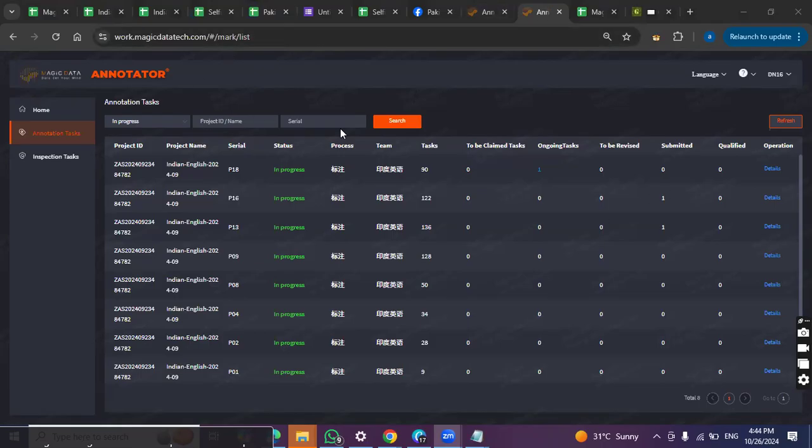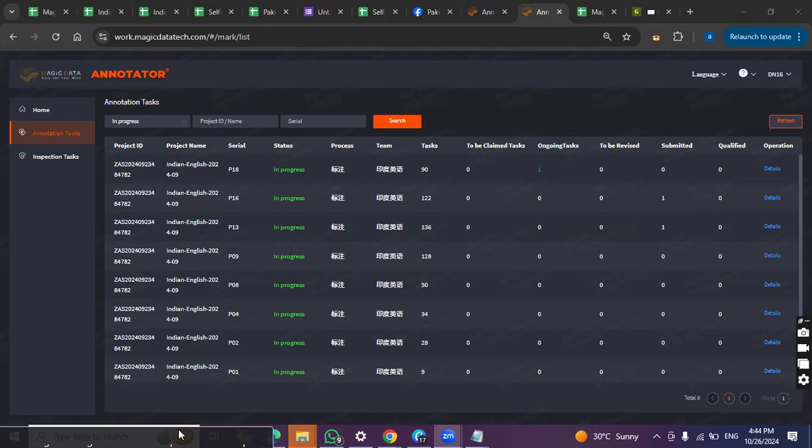Okay, sorry. So once you are done with it, it will go to the submitted section. You can see from this that there are 2 submitted appearing in the submitted section. Once it's submitted and the QC qualifies it, it will come here, right? And if the QC sees that there are so many mistakes, they'll send back the task and you'll be able to see it in the revised section, right?